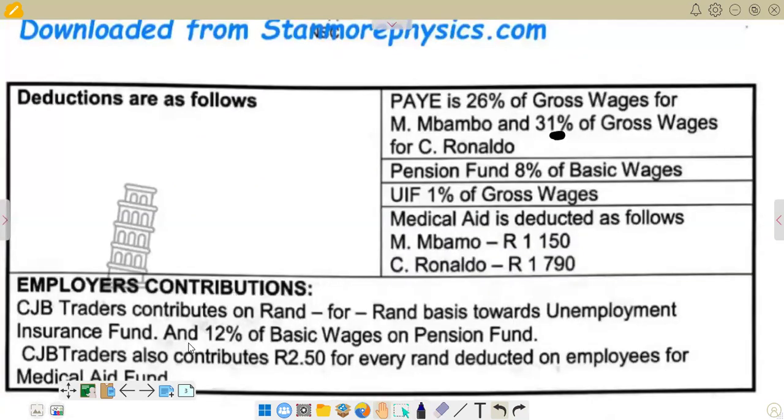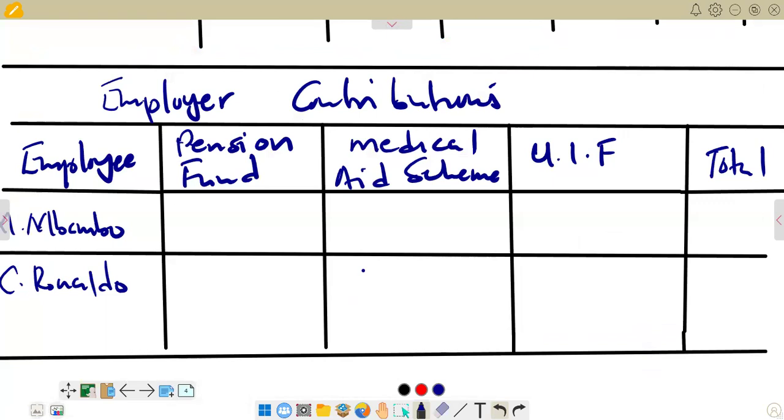Here, we are saying CJB traders contributes on a rand-for-rand basis towards the unemployment insurance fund. That is UIF. It means the same amount that we have in the employee's calculation is the same amount that is going to apply for the employer. So we come here and just pick the same amount that we used for the employee.